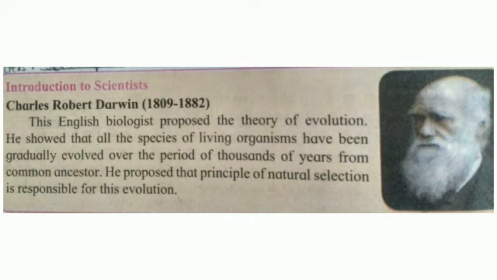Win the competition means what? They are able to survive in nature. It means nature has selected only those who can fit to live in this environment, and others perish. Means they come to an end. Those who can adjust, they can live. Others have to die. This is the natural selection of nature. There are some objections regarding the theory: natural selection is not the only factor responsible for evolution. Second, he didn't explain anything about useful and useless modifications. Also, there is no explanation about slow changes and abrupt changes that take place in living organisms.